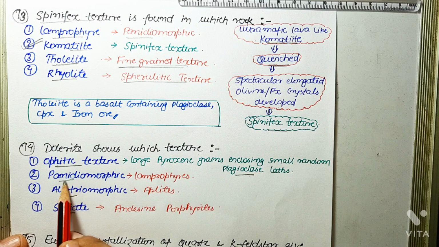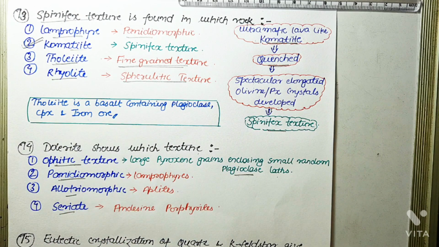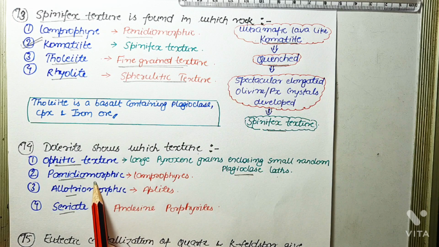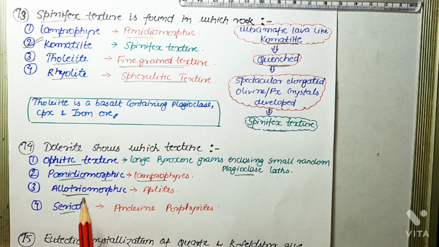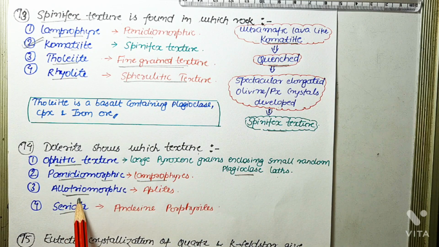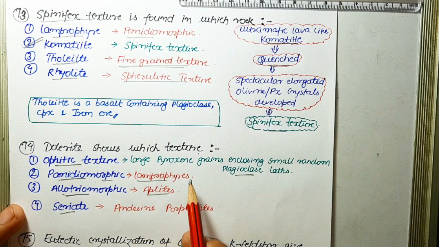Next one is panidiomorphic. In panidiomorphic texture, most of the grains are of euhedral shape, and panidiomorphic texture is shown by lamprophyres. Next one is allotriomorphic. In allotriomorphic texture, most of the crystal grains are anhedral in shape, and this is shown by aplite rock. These lamprophyres and aplites are both hypabyssal rocks.